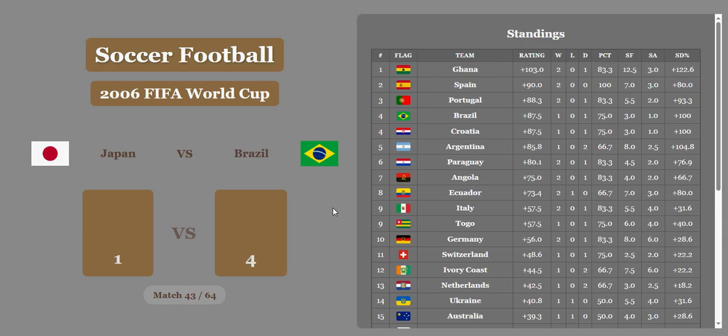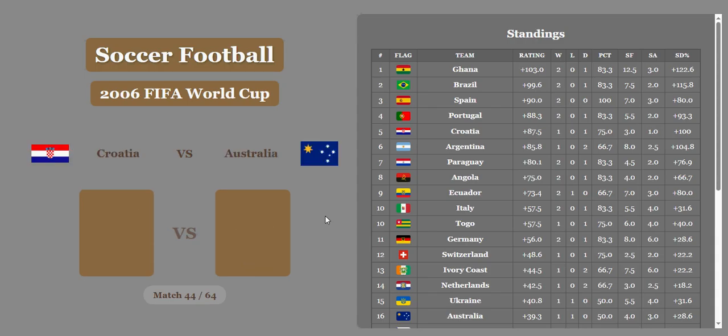Japan versus Brazil, 1-4 was the score. That's predictable, I think. A strong match by Brazil. They also get a half goal for economic difference, and they're going to move into 2nd. So we got Ghana 1st, Brazil 2nd, Spain 3rd, Portugal 4th, Croatia 5th. Argentina right behind Croatia as well in the rating.